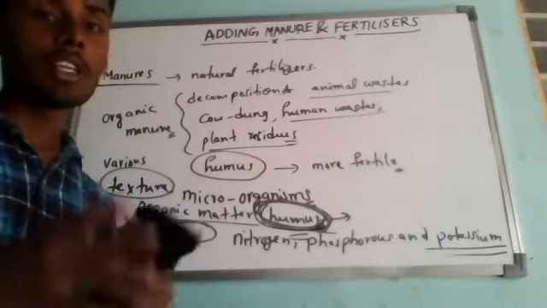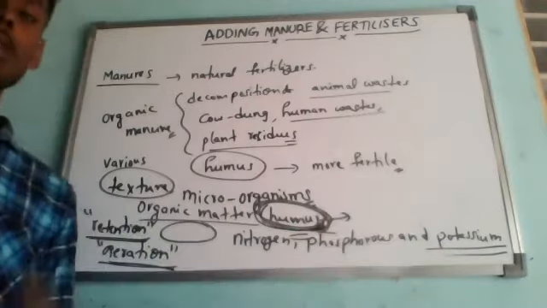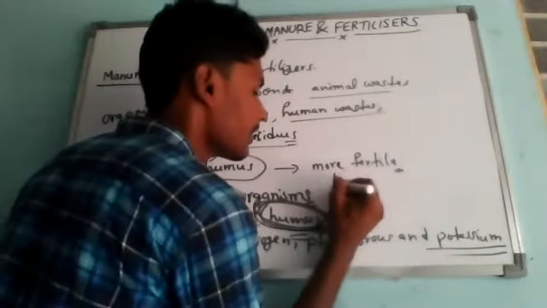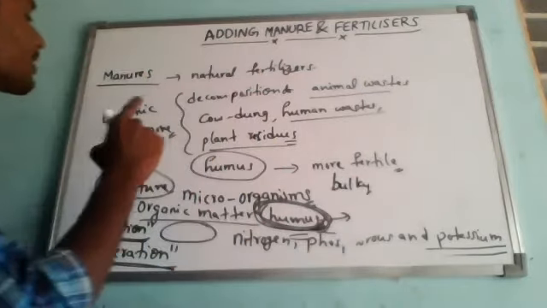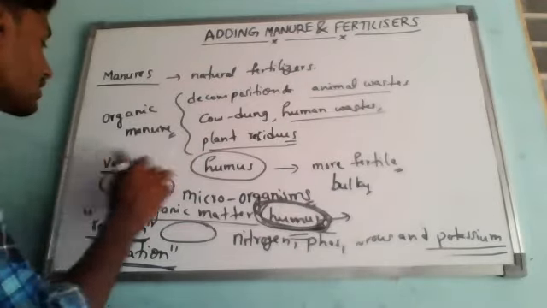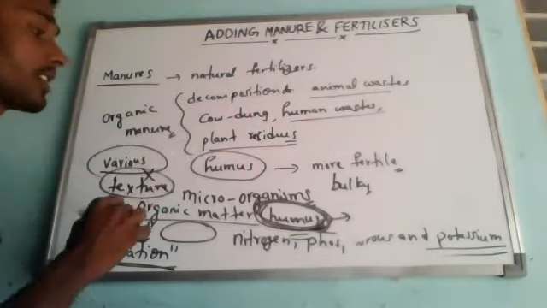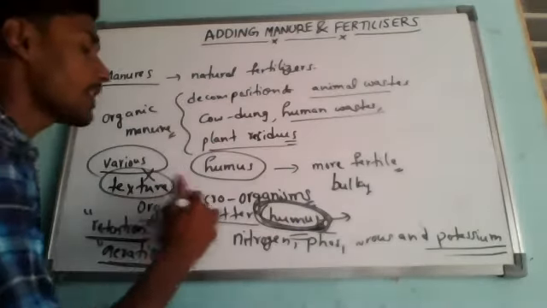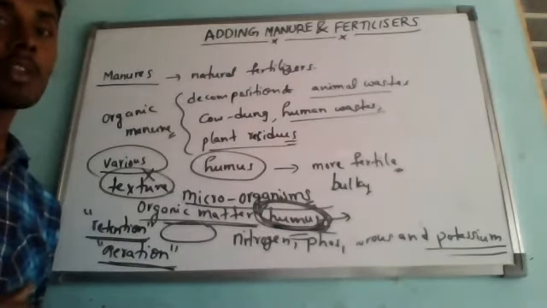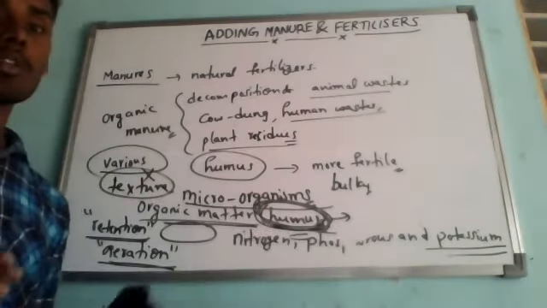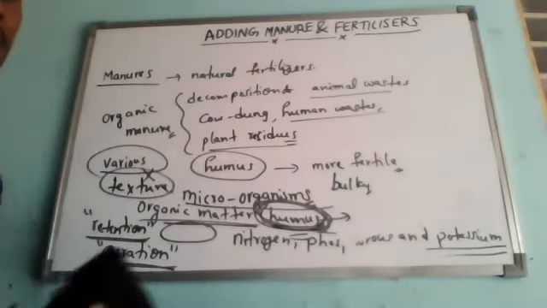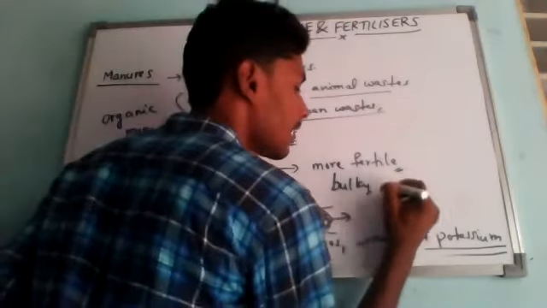Okay, so manure is, however, very bulky and voluminous. Understand? A very large quantity, voluminous we can call it, very bulky. What is manure? Manures are natural fertilizers which supply various kinds of plant nutrients, but in very small quantity, while supplying a large amount of organic matter, called humus. Understood? So they are very bulky. Even cow dung and all, we transport in trucks. So they are bulky and voluminous.